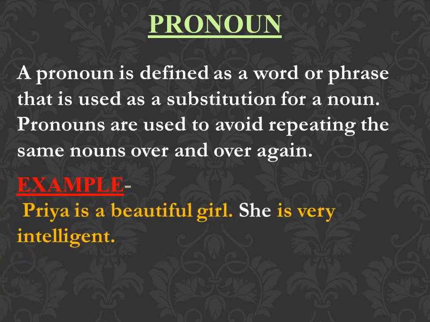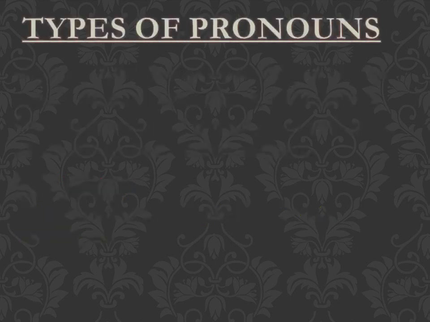For example, Priya is a beautiful girl. Now, in place of Priya, we can use she. She is very intelligent. So instead of using Priya and Priya again, we can use she. Similarly, there are so many pronouns that can be used in place of the nouns to avoid its repetition. Now let's look at the types of pronouns.